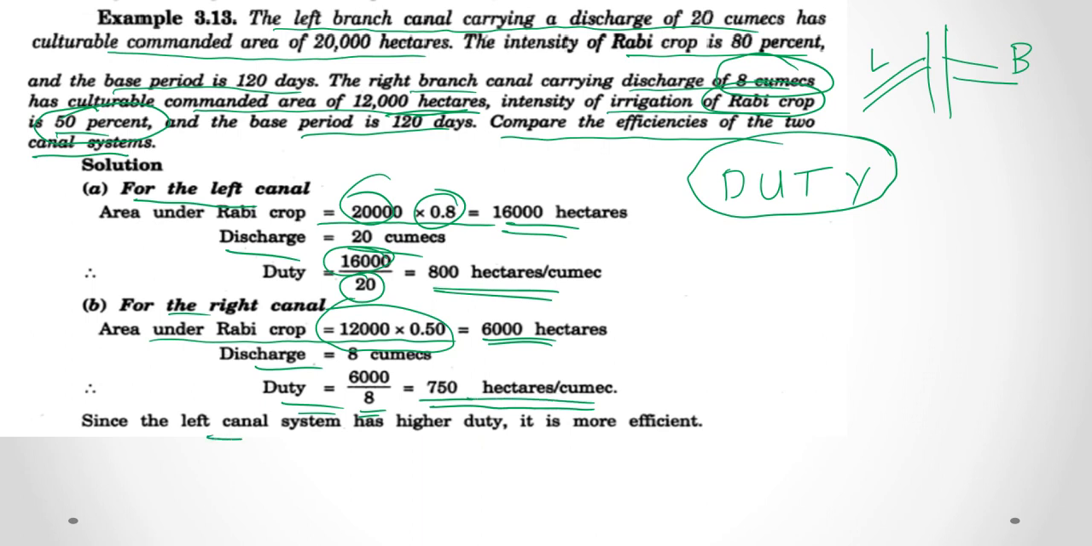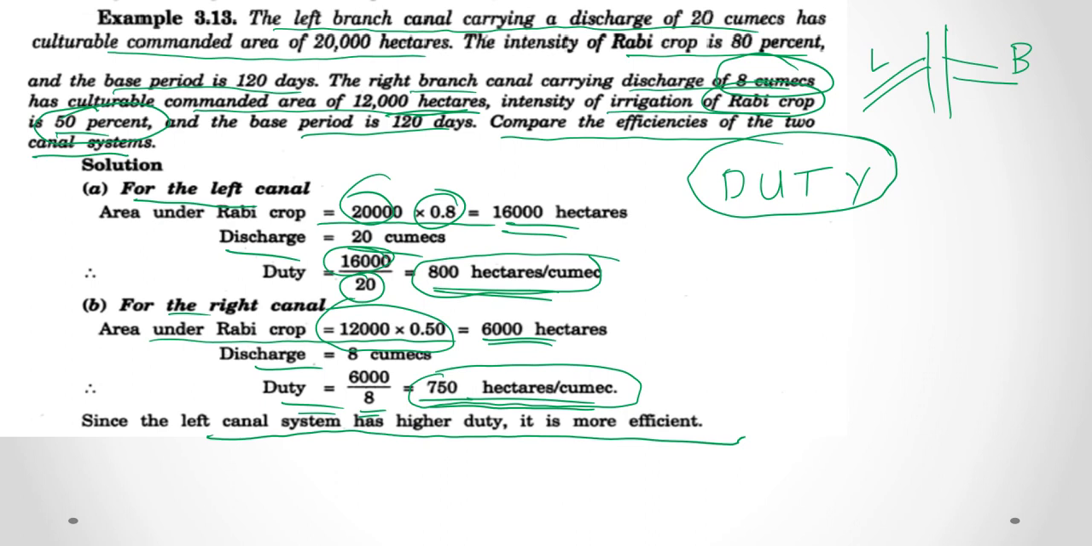Now, here the left canal system has higher duty and hence it is more efficient, as the left canal system can irrigate 800 hectares with 1 cumec, whereas in the right canal it is only 750 per cumec. Therefore, higher duty means higher efficiency.